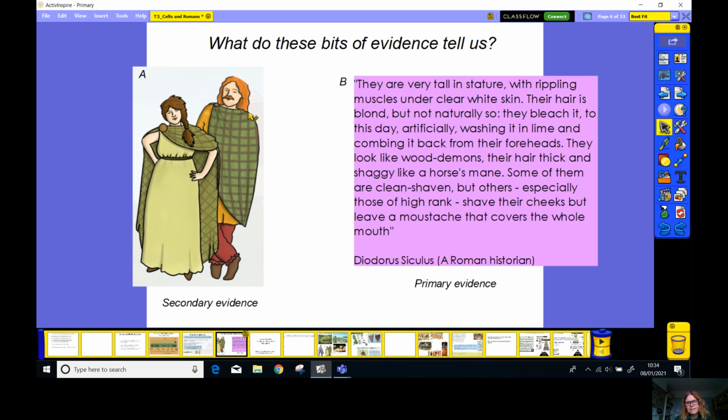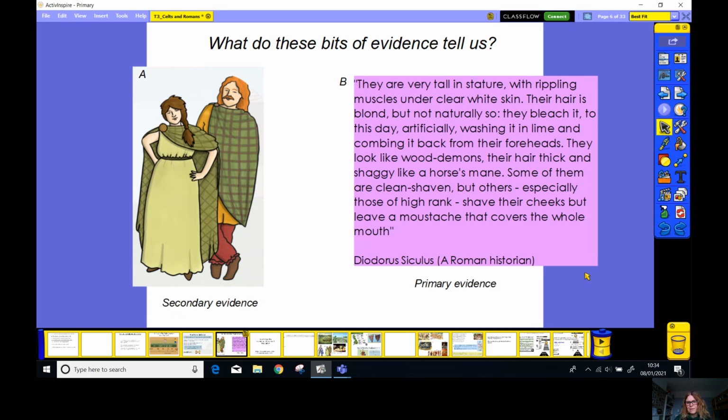Look at their hair. Look at this man here, he's got a moustache. We'll come to that a bit later. And we can tell these people have pale skin. So this evidence tells us a little bit about what the Celtic people looked like. This bit of evidence also tells us a little bit about what Celtic people looked like.